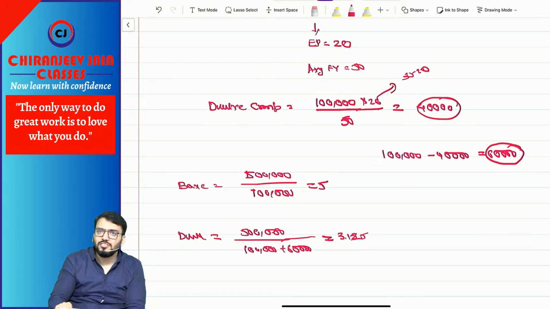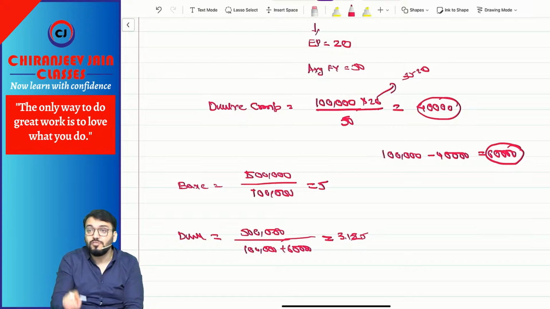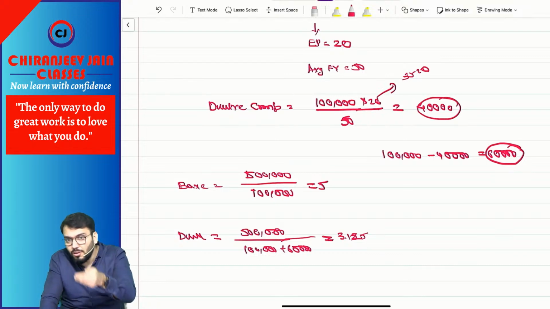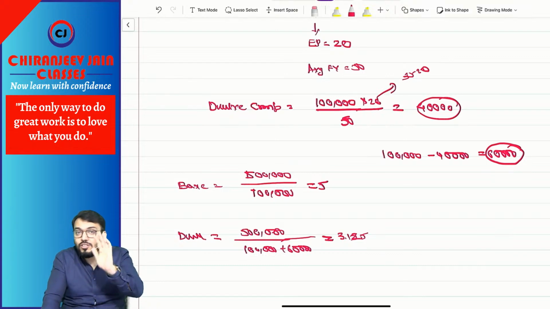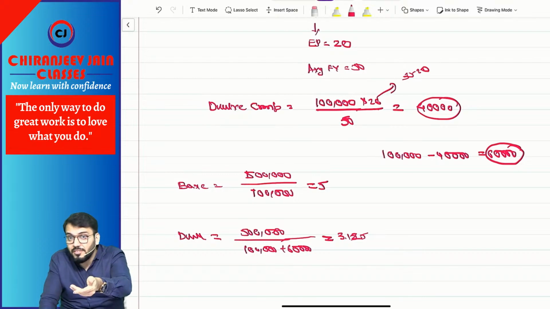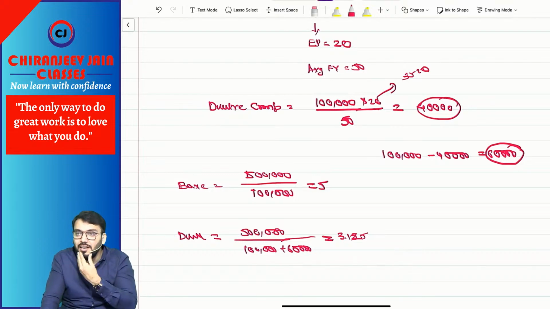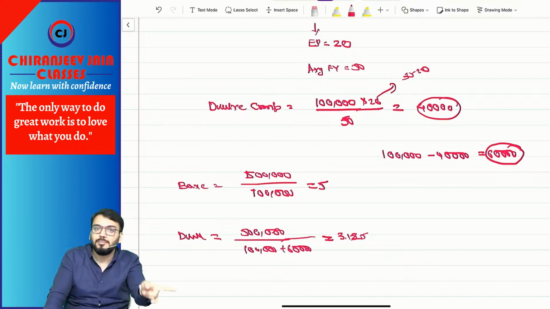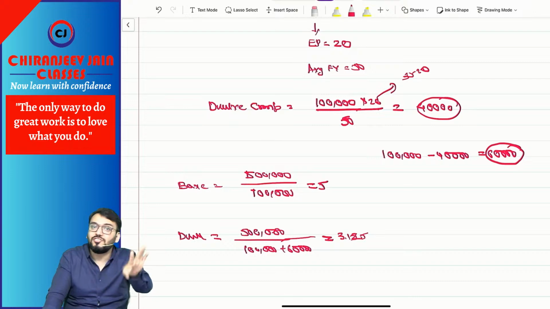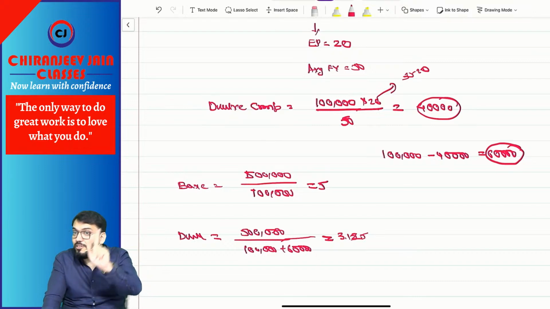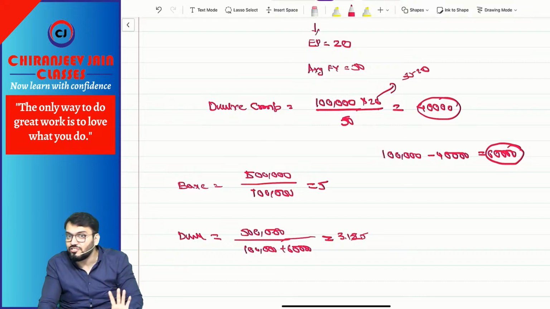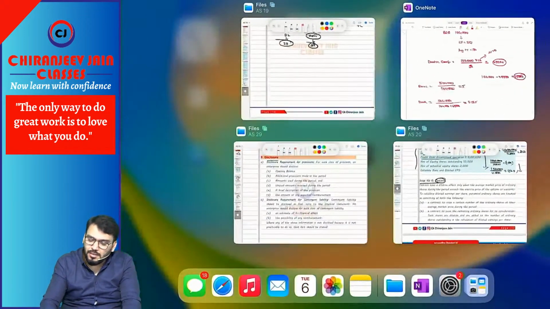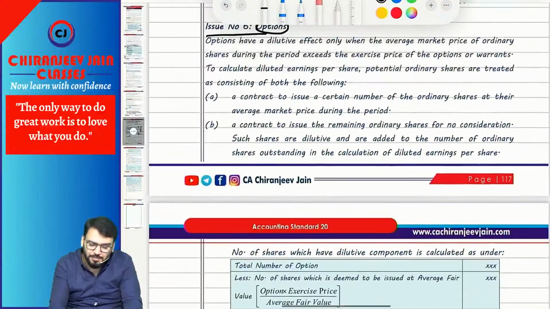This is not a bonus share. This is for future. The shares will be issued in future. So whenever shares are issued in future, ESOP option granted right now, shares will be issued in future. So that may dilute what? Earning per share. There is no restatement. Restatement is only for bonus element, whether it is bonus shares or rights shares. So only in 2 cases we will do restatement. Otherwise we will not do any restatement. This much was the point from examination perspective.